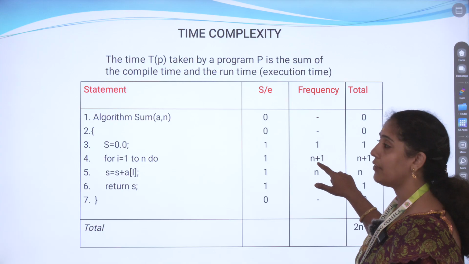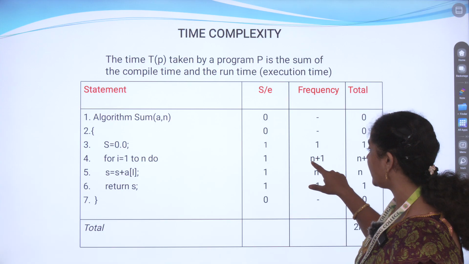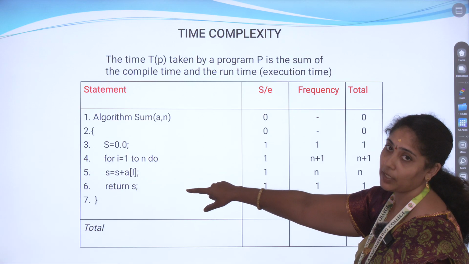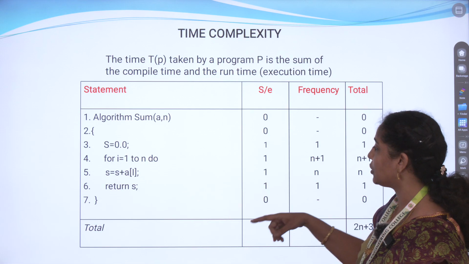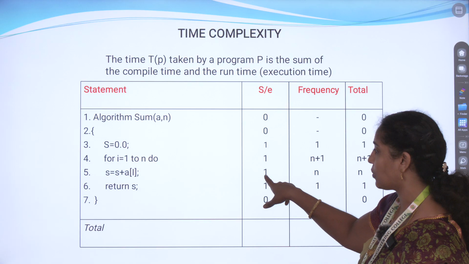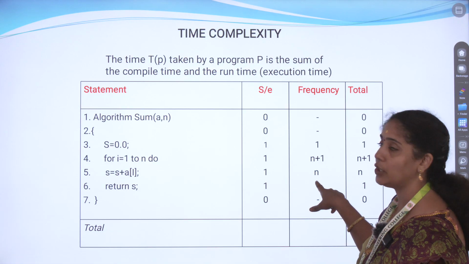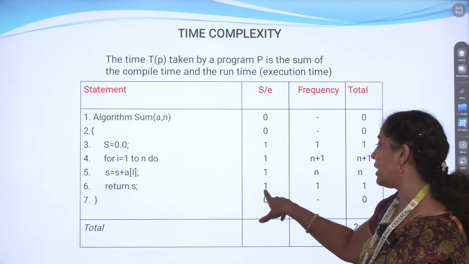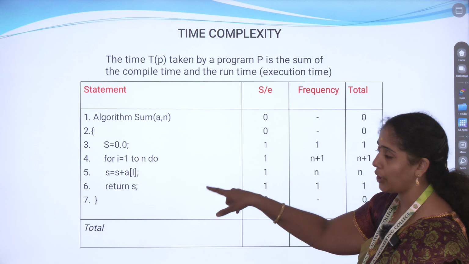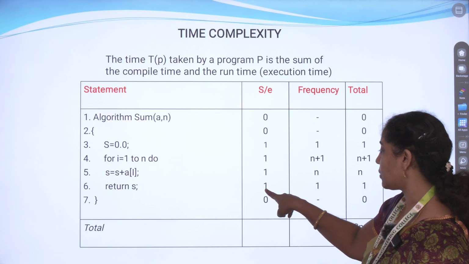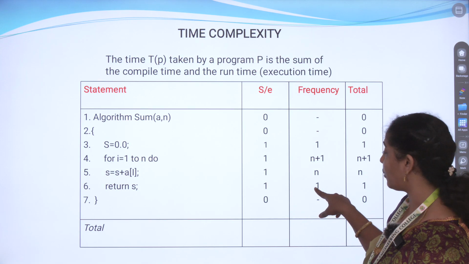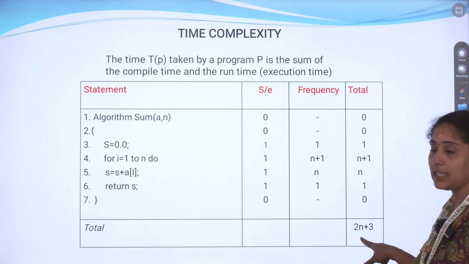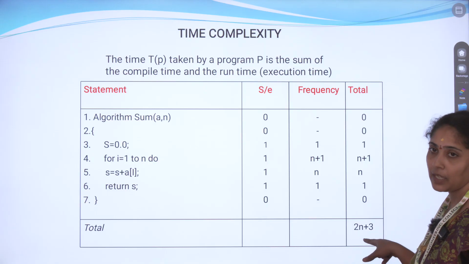After that, repeatedly we are going to execute that for loop n times, so we mention n plus 1 here. Next, for the assignment, after adding two values we are going to store it into s, which we take as 1 here. How many times we are going to do the add? We mention that as n. After that, the final result is written into s, and the final value alone we return, which we mention as 1 here. So totally we get the value 2n plus 3, the linear time.